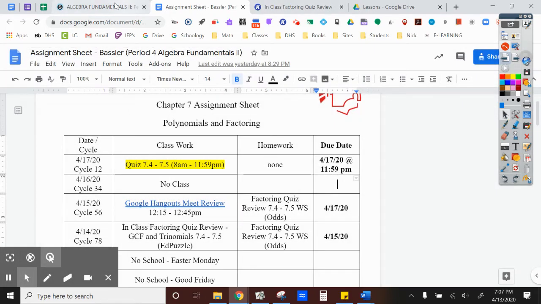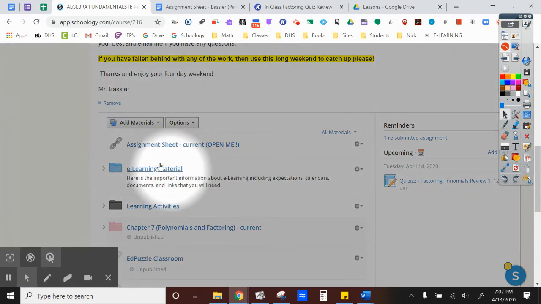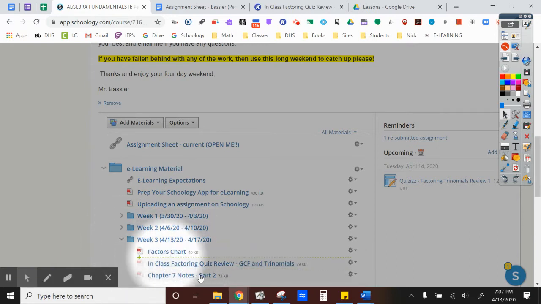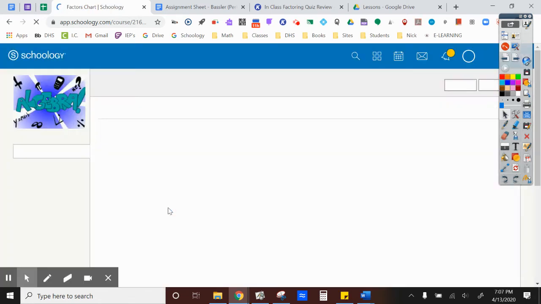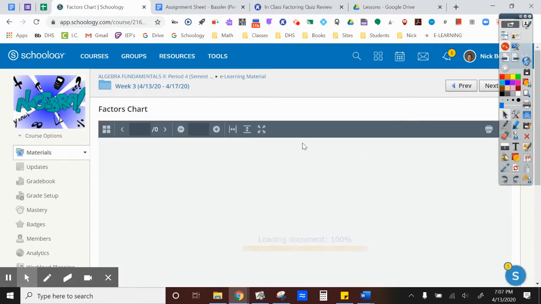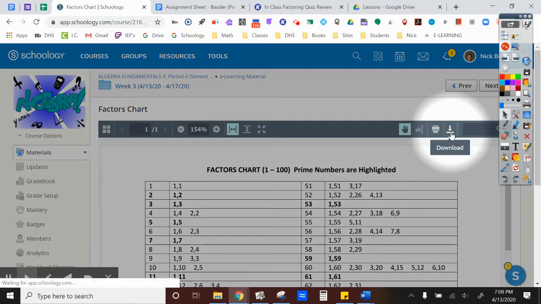And speaking of the quiz, also be sure that you are opening up this folder here. We're on week 3, and if you look in the week 3 folder, there'll be a couple of important documents in here. This factors chart is what you should always have with you. Hopefully you're able to print it out, but if not, then make sure you have it up and open. You would do that by simply downloading it right here.